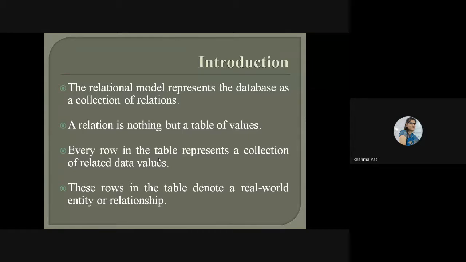If your table is a student, then it will contain student related data only. If a college table is there, it will contain college related data only. These rows in the table denote a real world entity or relationship. Real world entity means a particular entity which has an existence in this world. So that is called a real world entity.